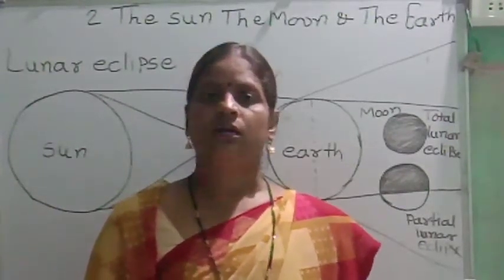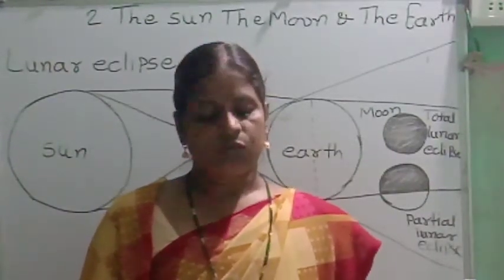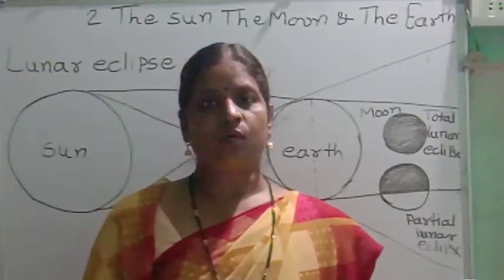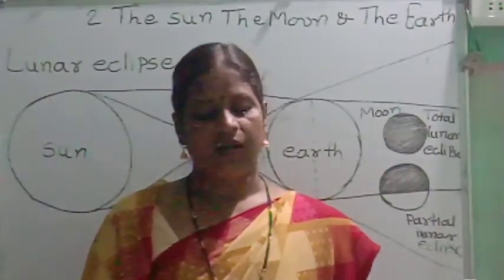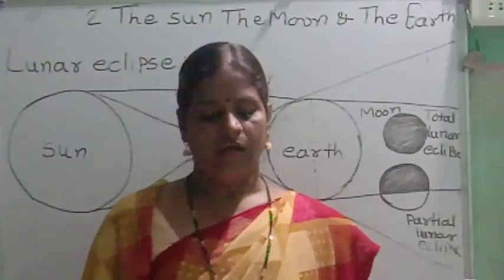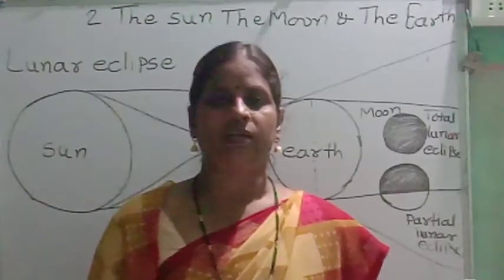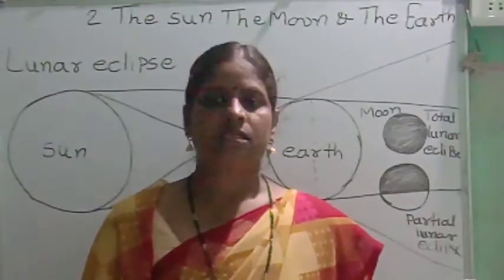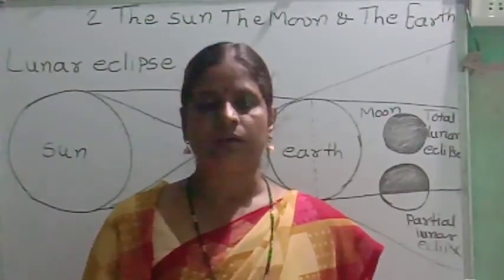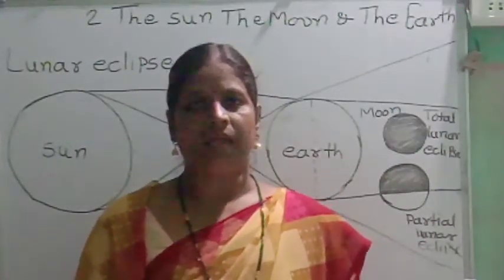A solar eclipse is possible to occur if and only if the sun, the moon and the earth are in the same plane and fall in one line.